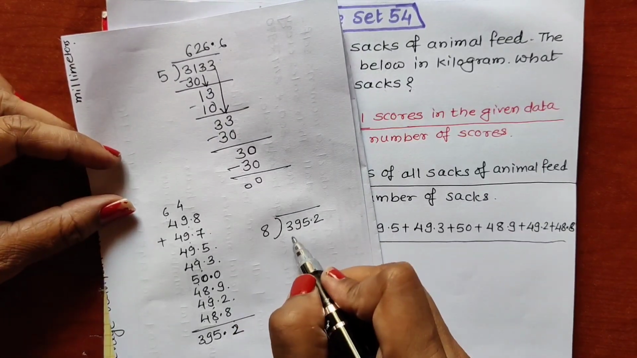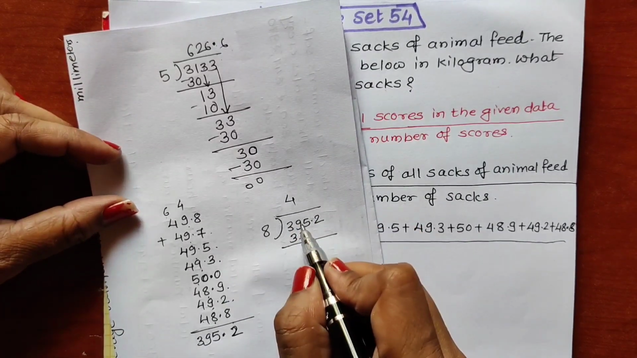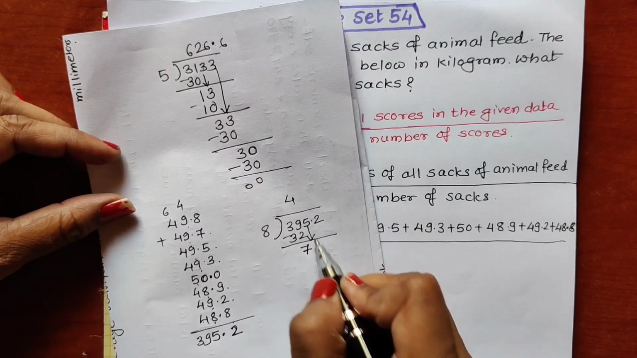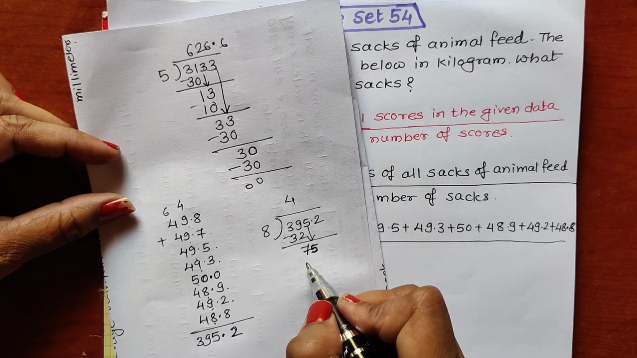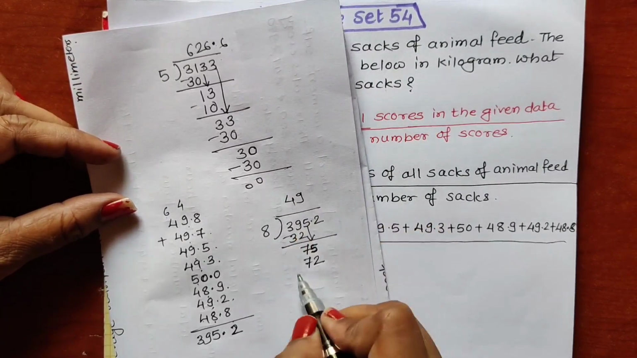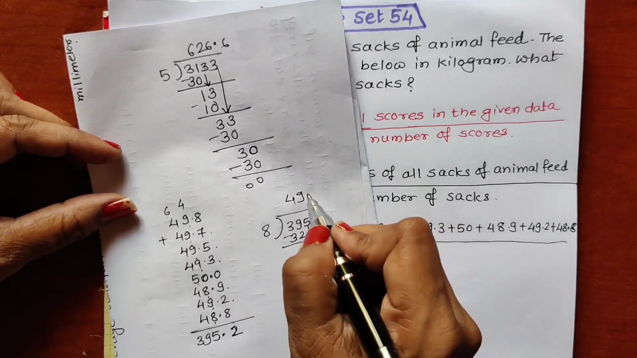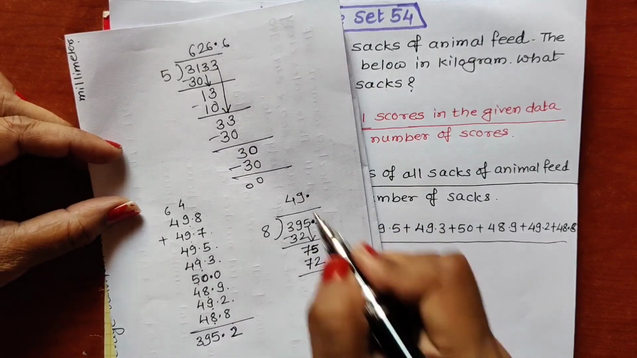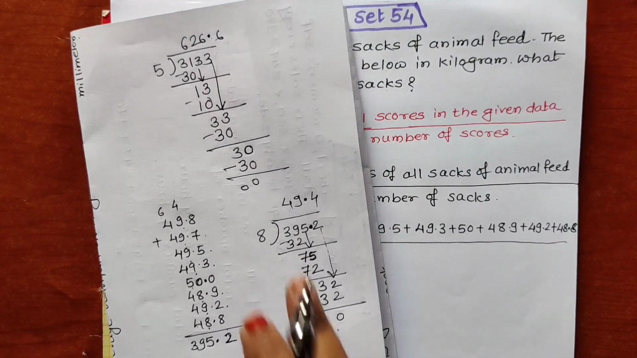Divide by 8. 8 4s are 32. 39 minus 32, 7. Then this 5, 75. 8 9s are 72, correct? Then 3 remaining, this 2 I have to write down. After that 49 we have to put the point. 49.4. 8 4s are 32. So in this way we are getting the answer 49.4.